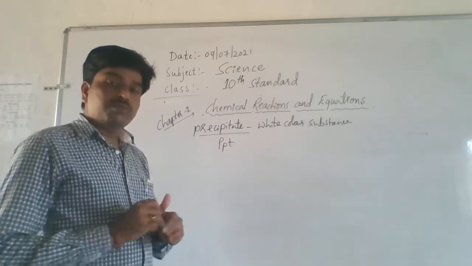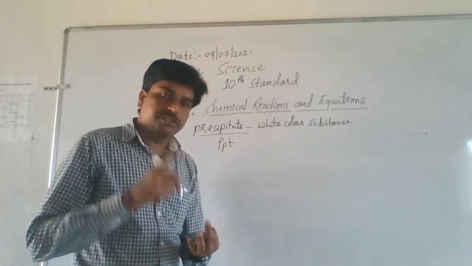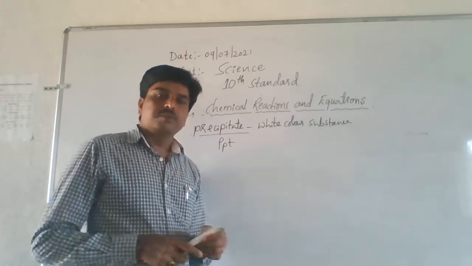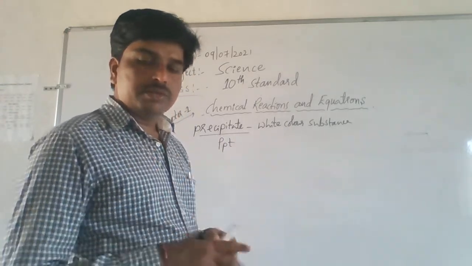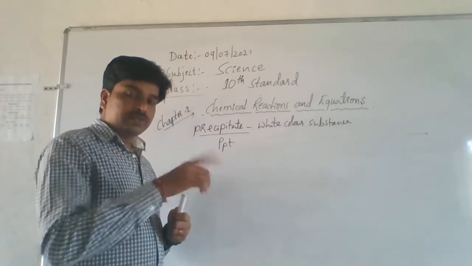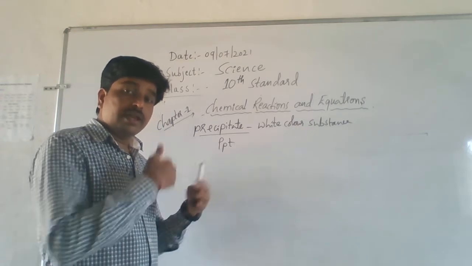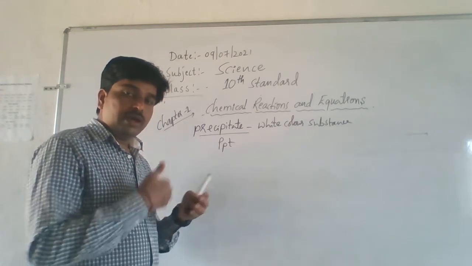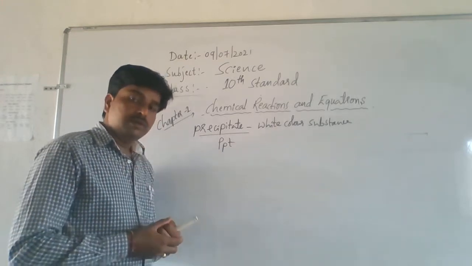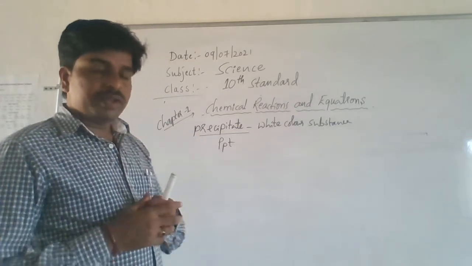Okay. So these are the 5 main characteristics of a chemical reaction: change in color, change in temperature, change in state, evolution of gas and formation of a precipitate. Remember students, chemical reactions are unidirectional, that means they are irreversible. Chemical changes are irreversible, but physical changes can be reversible. I will explain with one example.